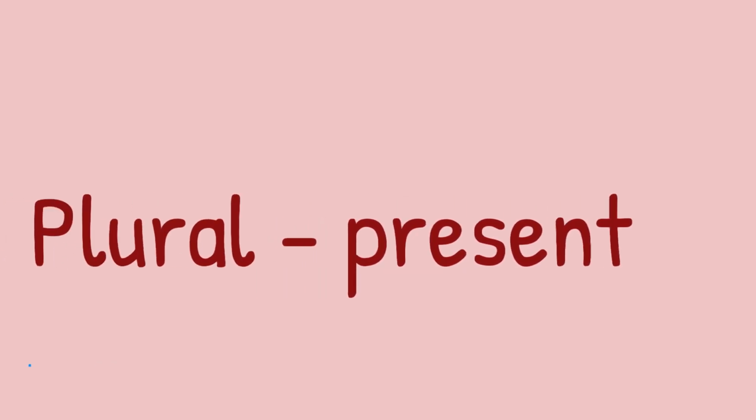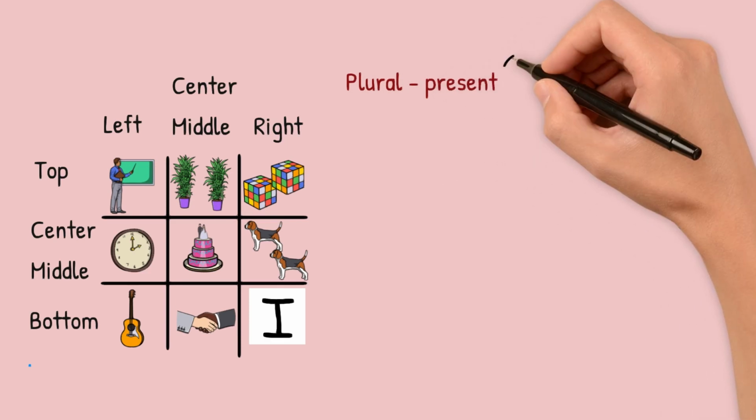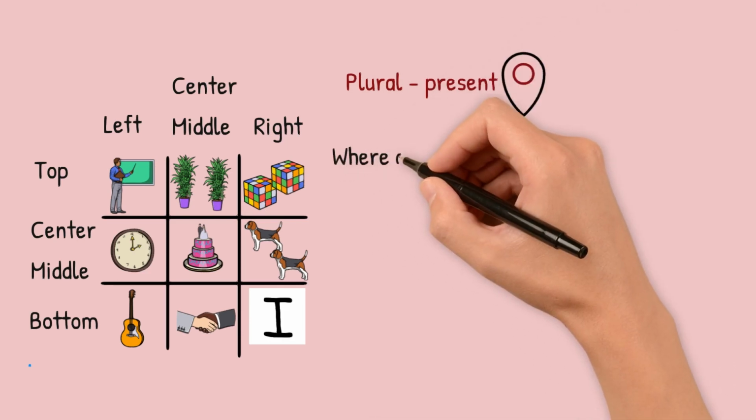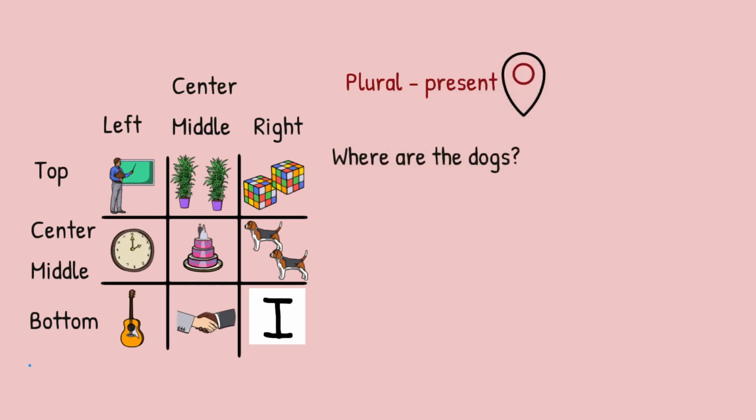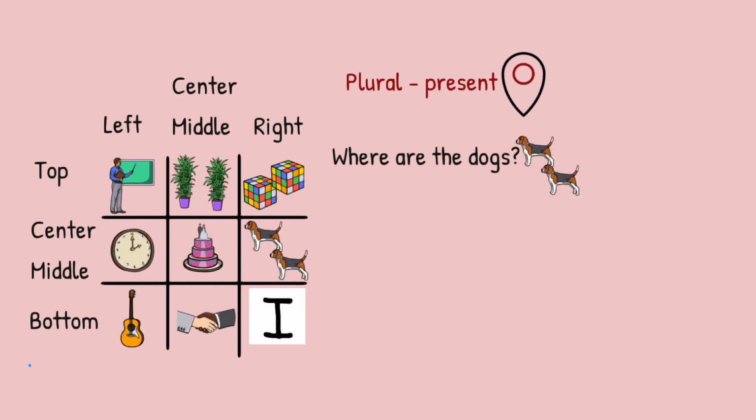Now, let's learn how to ask about plural things, more than one, in the present tense right now. If you want to ask about the trees, the cubes, the dogs, the hands, more than one. For example, question number one, where are the dogs? We're asking about more than one dog. We have two dogs. We say are.